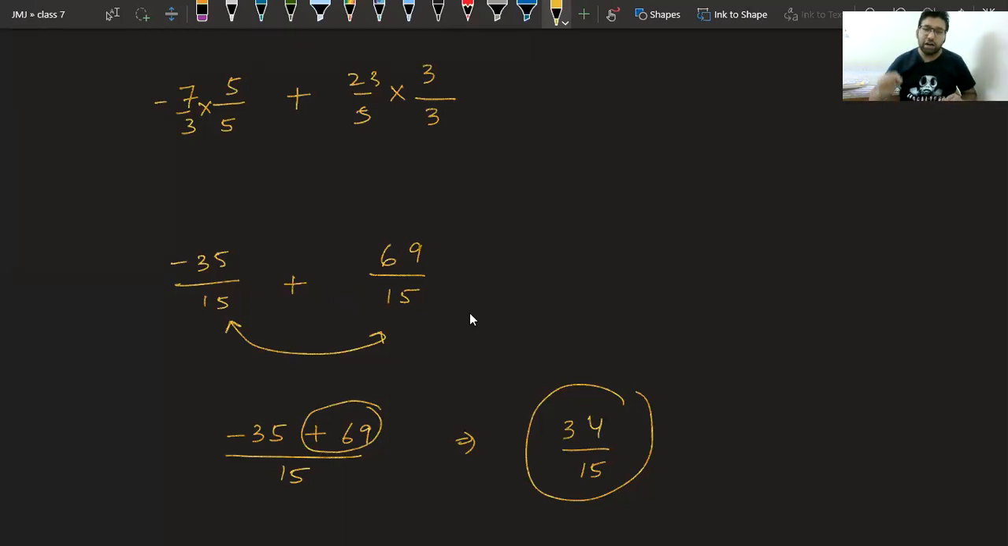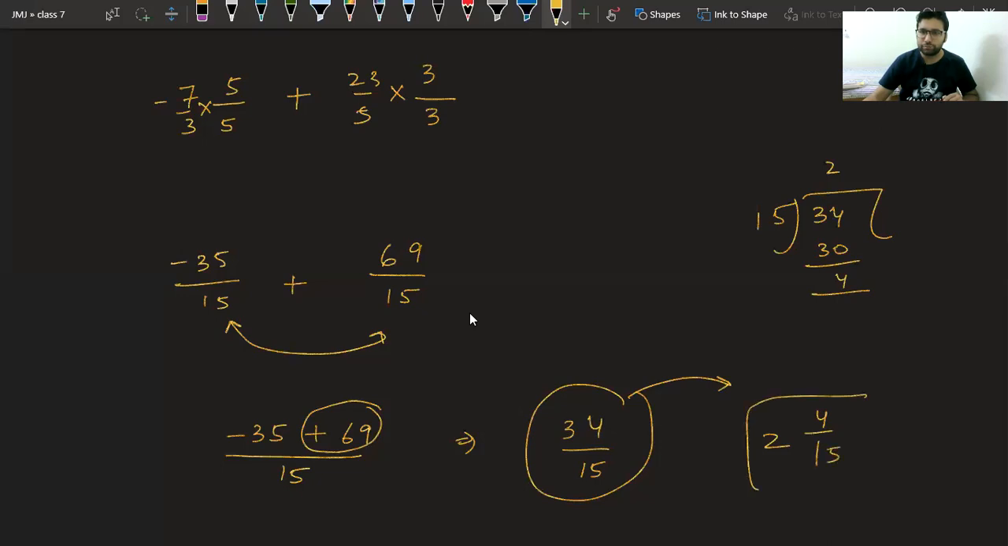It is an improper fraction. If you want, you can make it again a mixed fraction. How? 15 twos are 30, 4 will remain, so you can write it like this: 2 4 by 15. That is the answer.